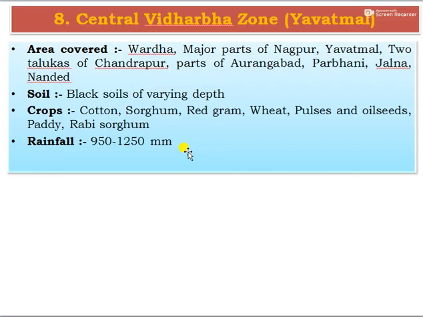And the eighth one, that is the Central Vidarbha zone, that is Yavatmal. Area covered in this zone is Wardha, major parts of Nagpur, Yavatmal, two talukas of Chandrapur, and parts of Aurangabad, Parbhani, Jalna, and Nanded. The soil type is black soils of varying depths, and the suitable crops are cotton, sorghum, red gram, wheat, pulses, oilseeds, paddy, and rabi sorghum. The rainfall received is 950 to 1250 mm.